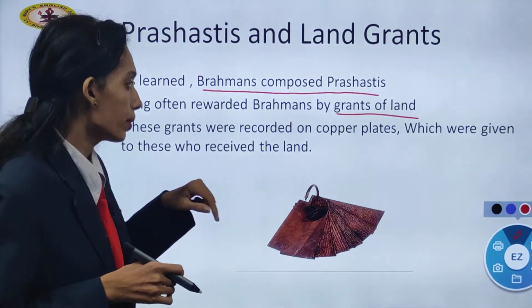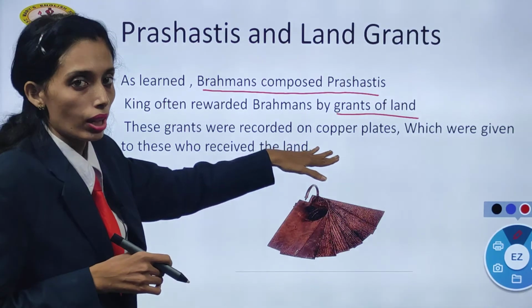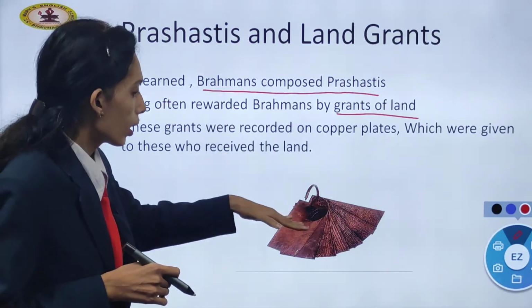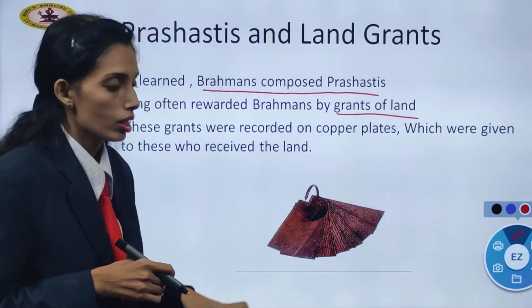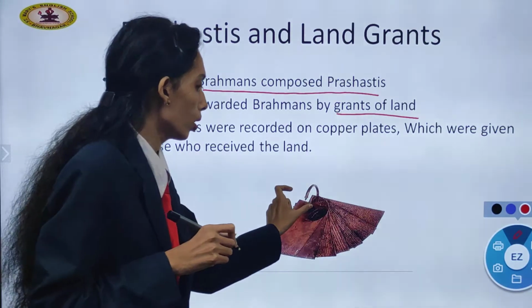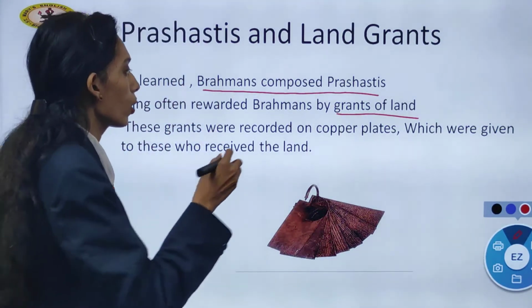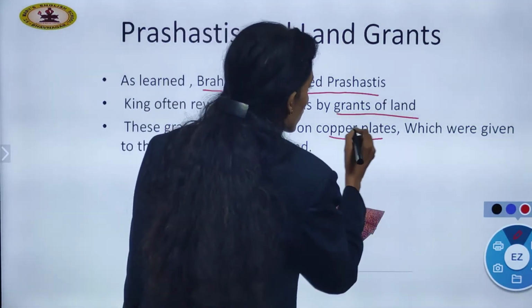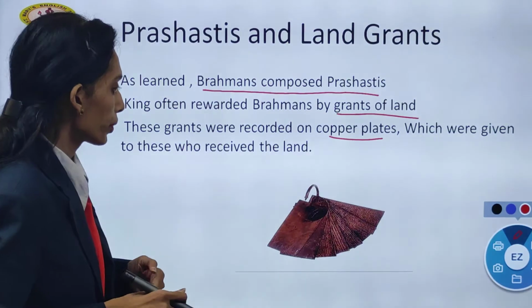So what happens is that a land grant is written in a small Prashasti, saying so and so Brahmin gets the land grant. That is what is recorded on these copper plates, which were given to those who received the land.